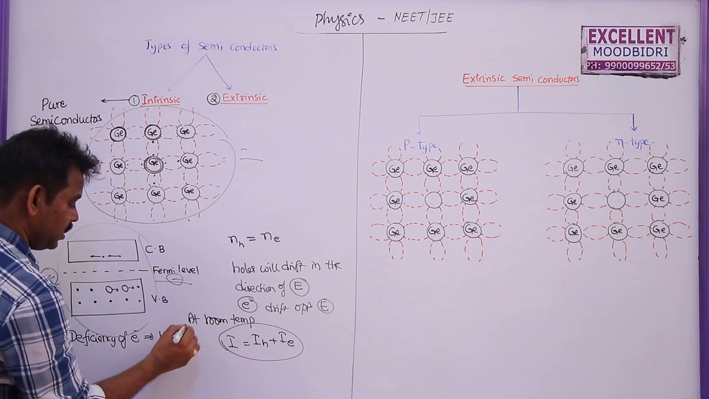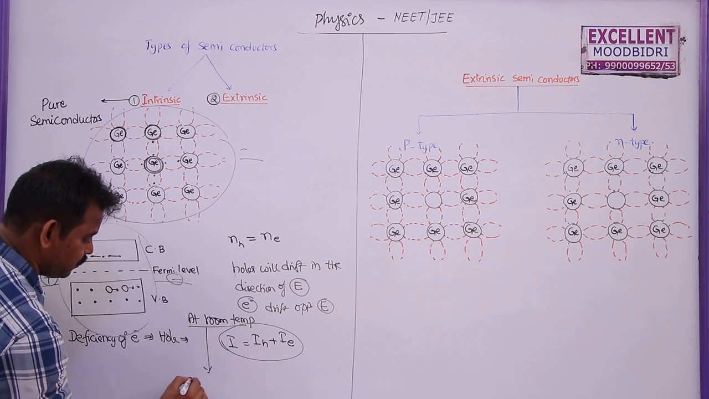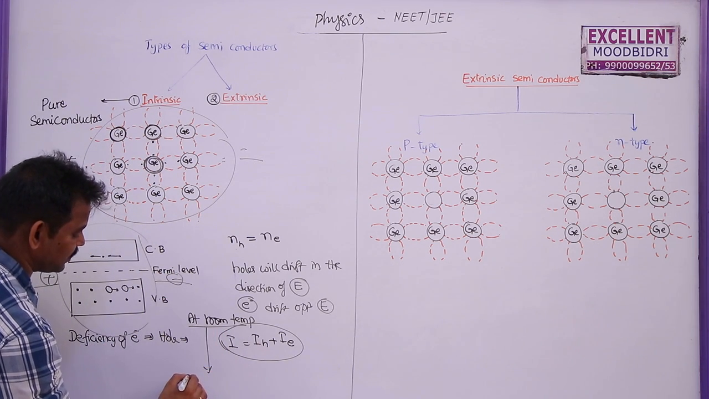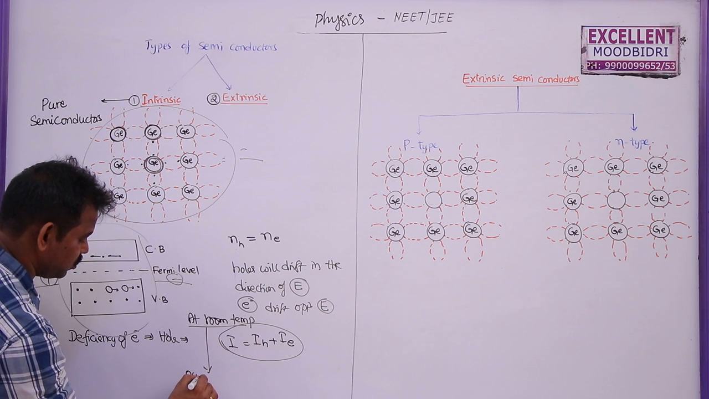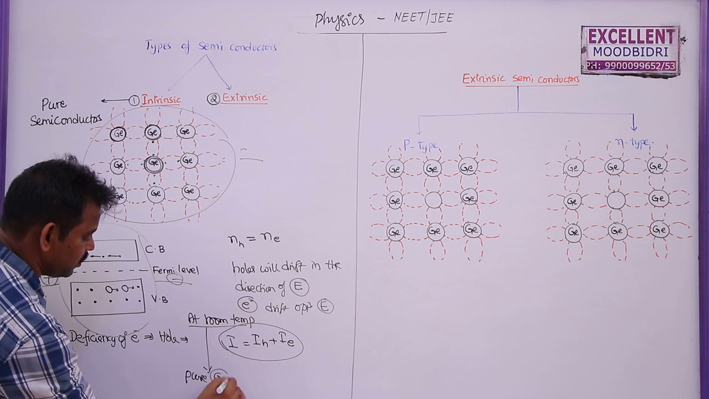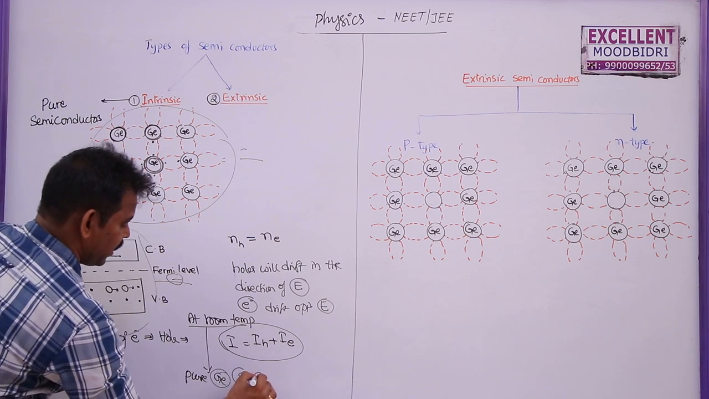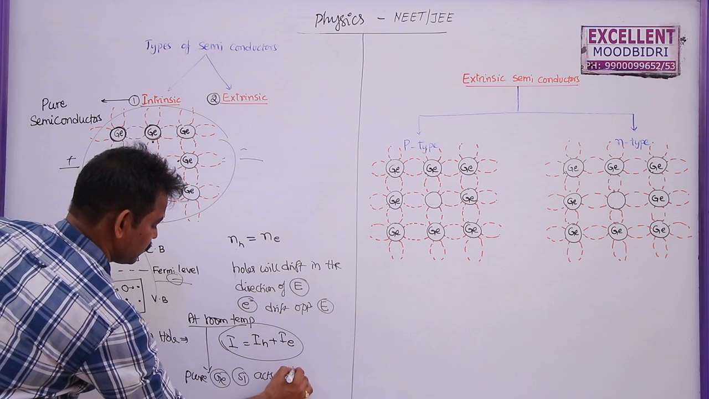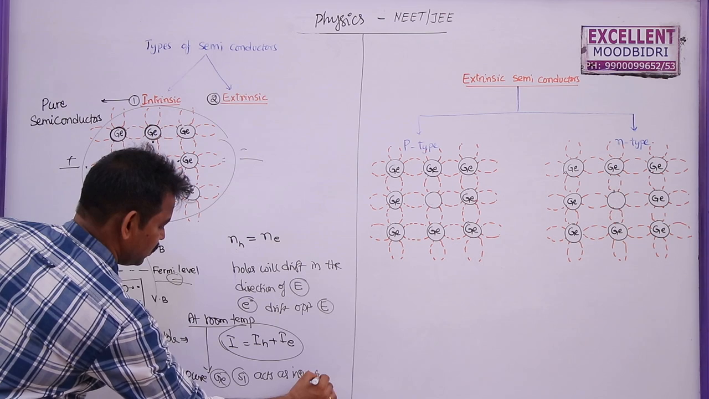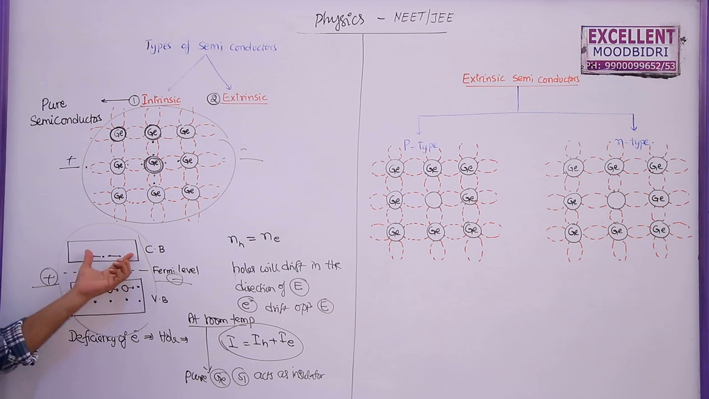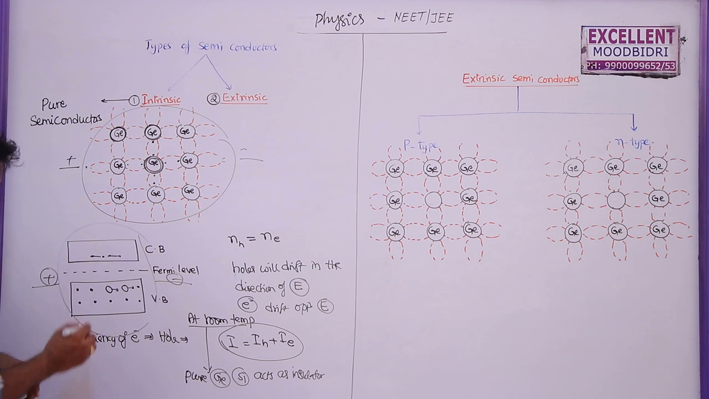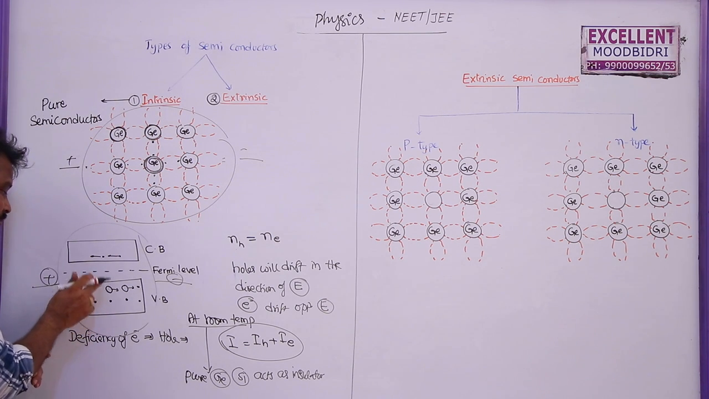But remember students, at room temperature, a pure or intrinsic semiconductor always acts as an insulator, so pure germanium or silicon acts as an insulator. The reason is there are no electrons in the conduction band, but electrons will be available in the conduction band only if the electron in the valence band jumps from here to here.